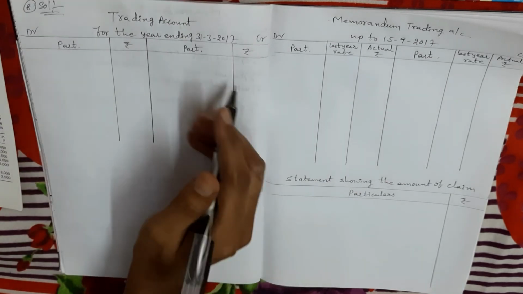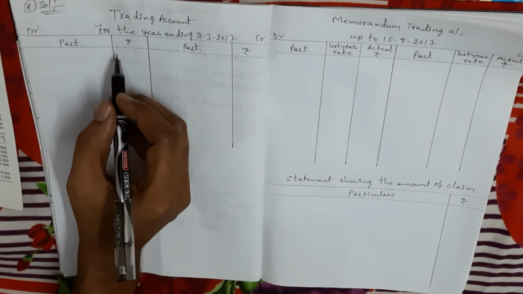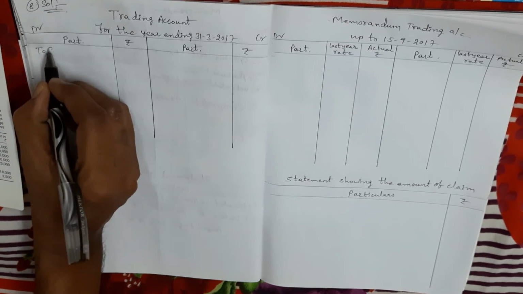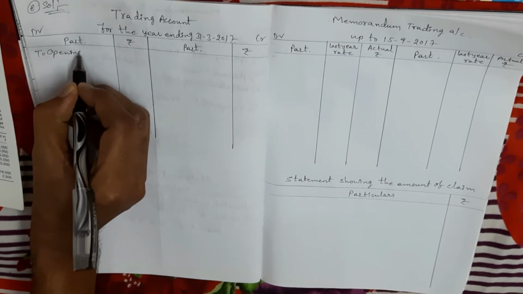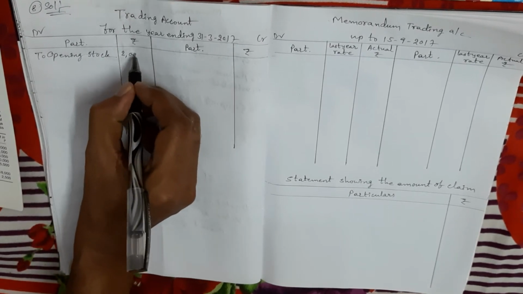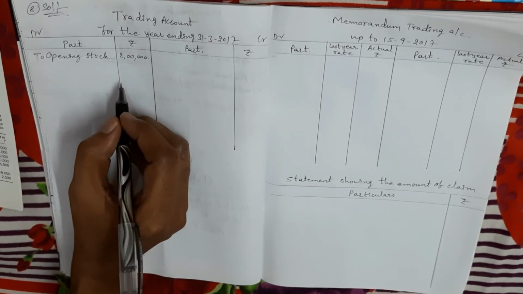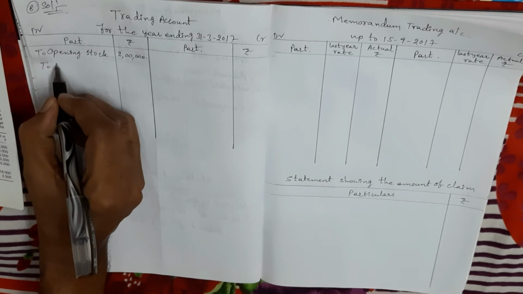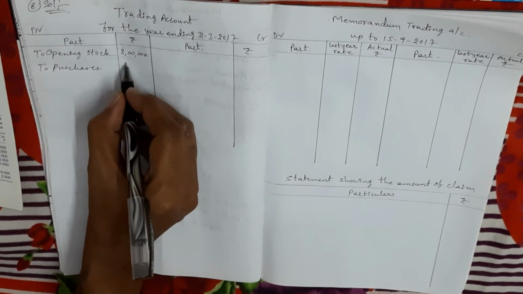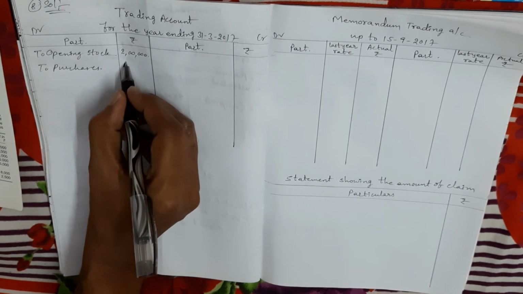Now observe carefully. First, I am taking the last year opening stock on the debit side of the last year trading account as the first item, which is 2 lakhs. Next, last year purchases, 4 lakhs.